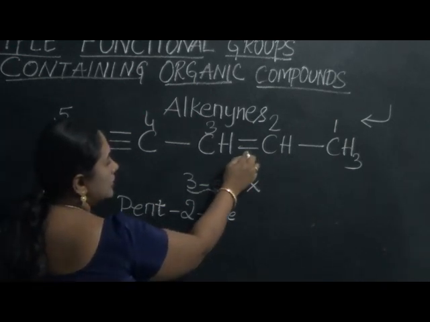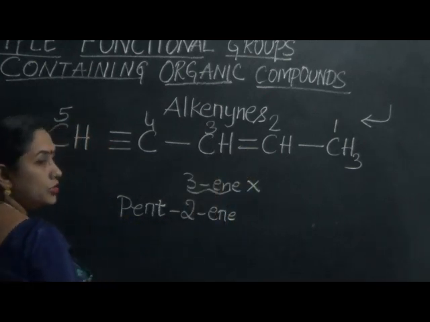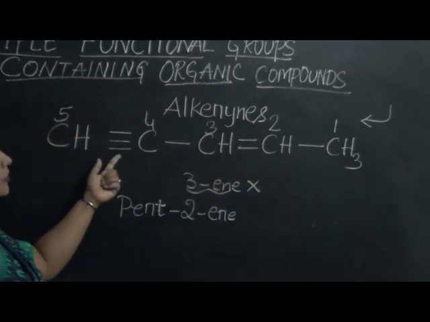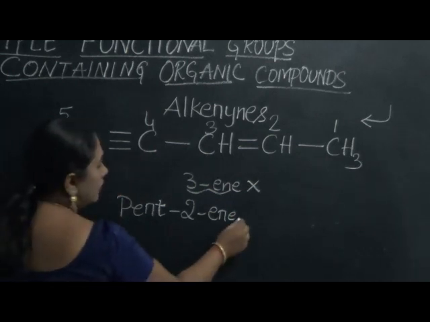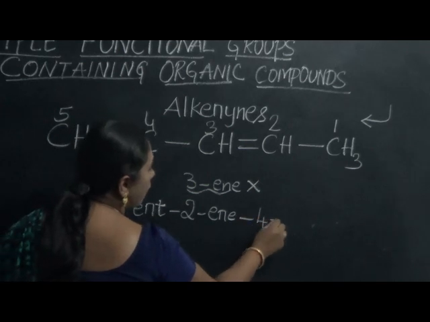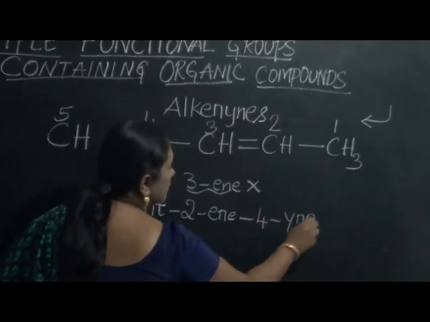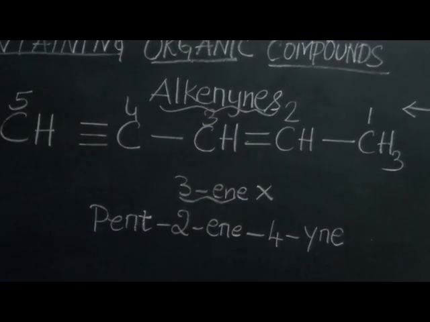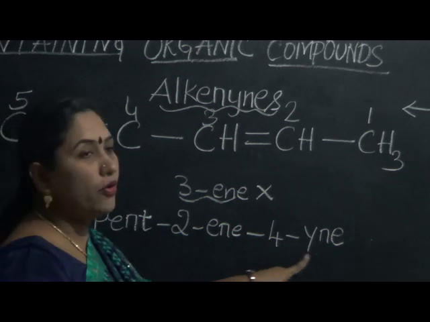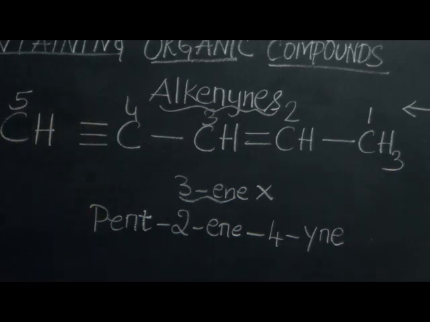Yes, we fixed the presence of double bond. What else needs to be done now? We need to show the presence of the triple bond. So where is this triple bond present? Between the 4th and the 5th carbon atom. So therefore, I should write it as 4-yne. So as I told you, this is an example of an enyne. So the complete name of this compound is pent-2-en-4-yne. So this would be the complete name.